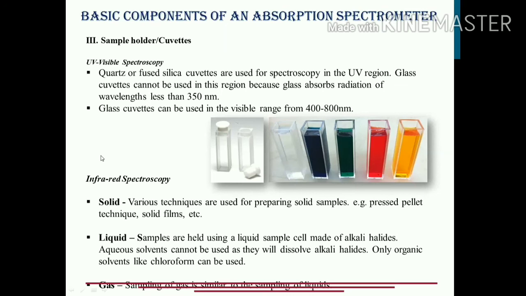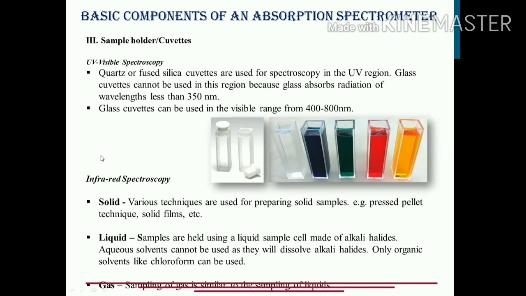Agate mortar and pestle is used for grinding the sample, converting it into a fine powder, very tiny particles of the sample. So you mix the sample with KBr, and then we take the mixture and introduce it into a die, which is a very small instrument that exerts a very high pressure on the mixture that you have prepared.